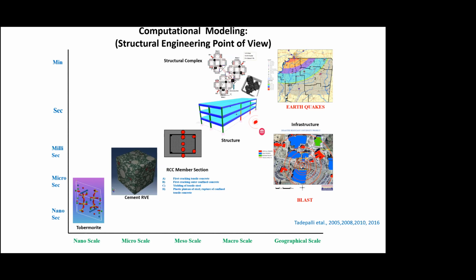So this takes place in terms of geographical scale, in terms of minutes. And on the same scale, right below it, we have blast, which also takes place at the geographic scale only, right? But the event itself is in micro to milliseconds. So the temporal nature of this is different.